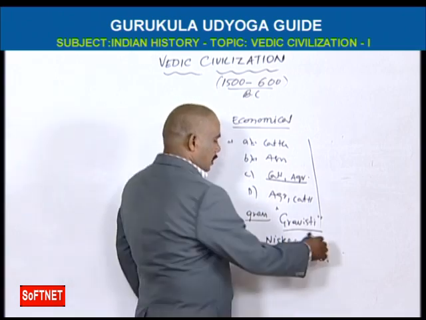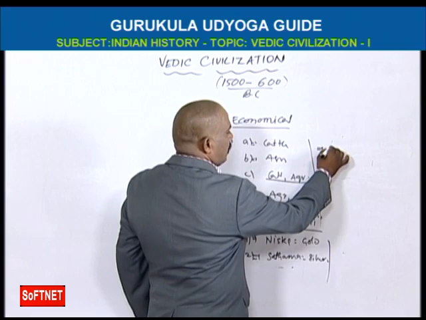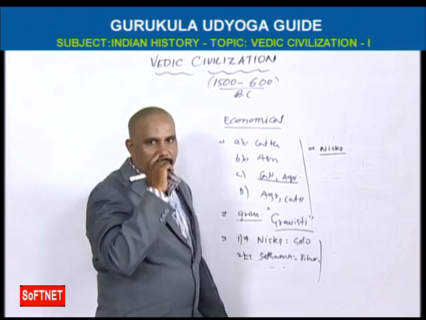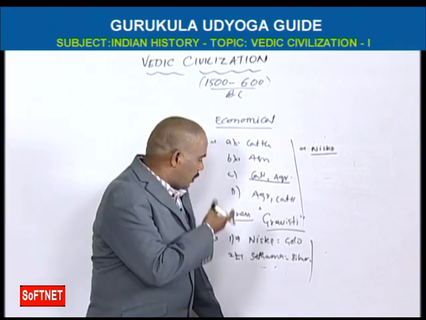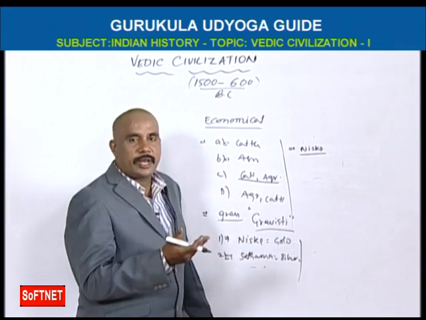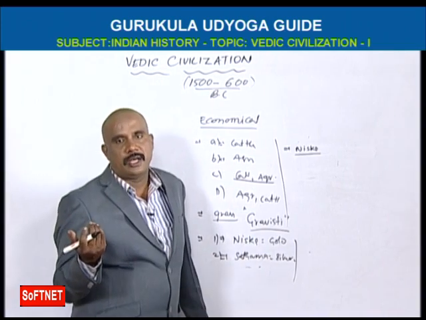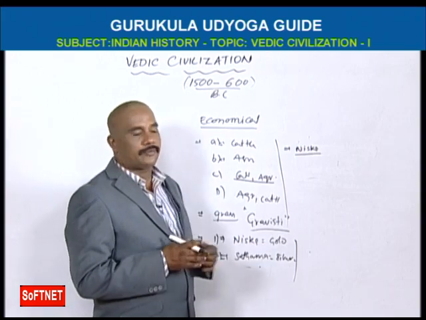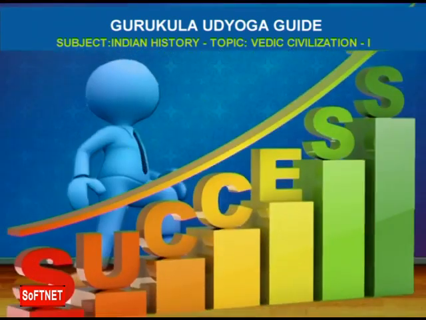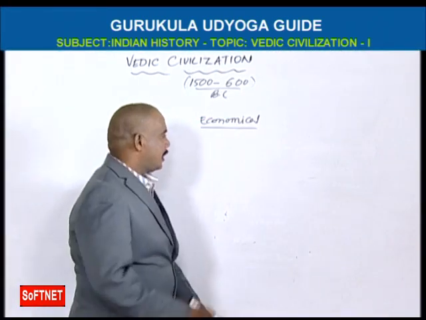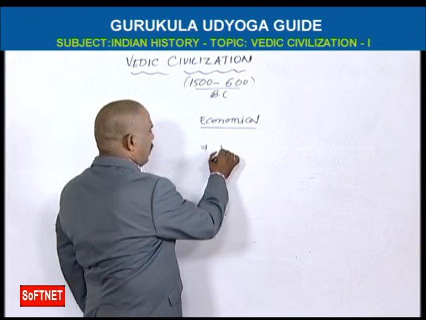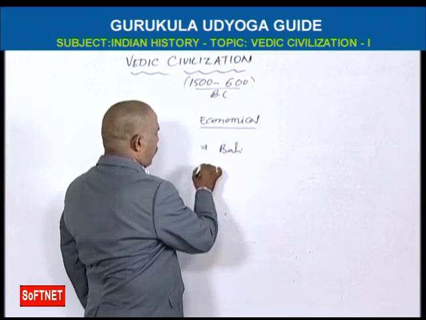Okay, here the important point: Nishka has two meanings. Nishka means gold coin, and Nishka is also one of the ornaments of women, like a necklace. So these two kinds of coins are there. In early Vedic civilization there are two taxes, Bali and Bhaga.